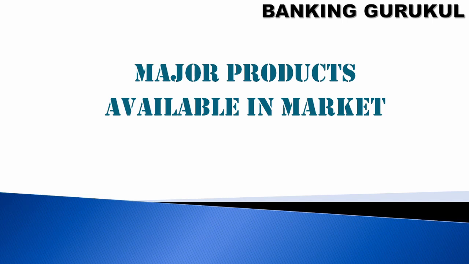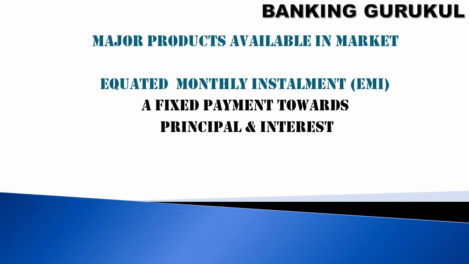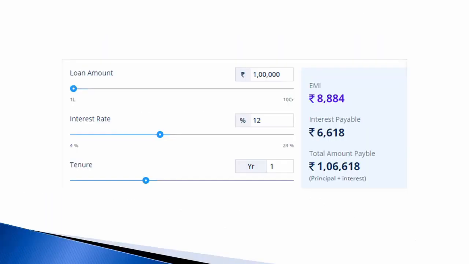Major products available in the market. EMI gold loans, where a fixed payment is made towards principal and interest. If the customer is paying an EMI amount, a portion of the amount will go to the principal and a portion of the amount will go to the interest.